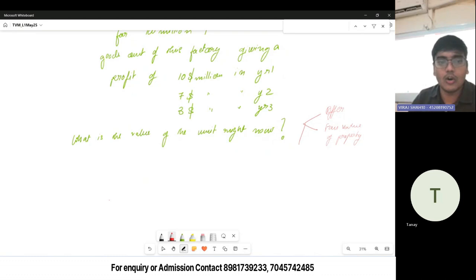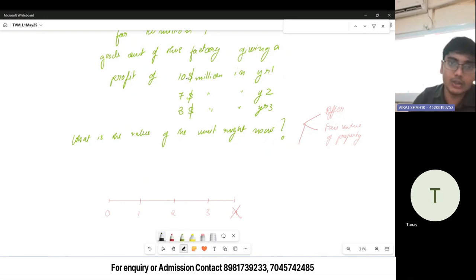ठीक है, so what are the cash flows? It is always good to imagine this in a timeline format. इट गिव्स यू क्लैरिटी कि कब कौन सा कैश फ्लो हो रहा है. So our timeline will end at 3 because 3 में उसका वैल्यू आप फाइनली बेच दे रहे हो, तो 4 is not required. Okay, 4 is not required.